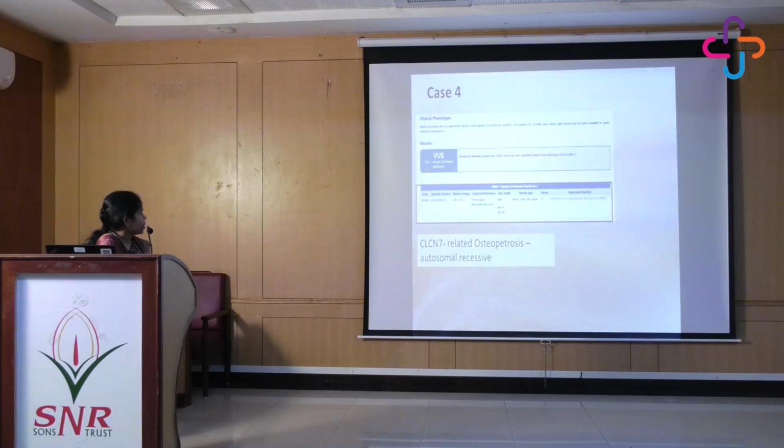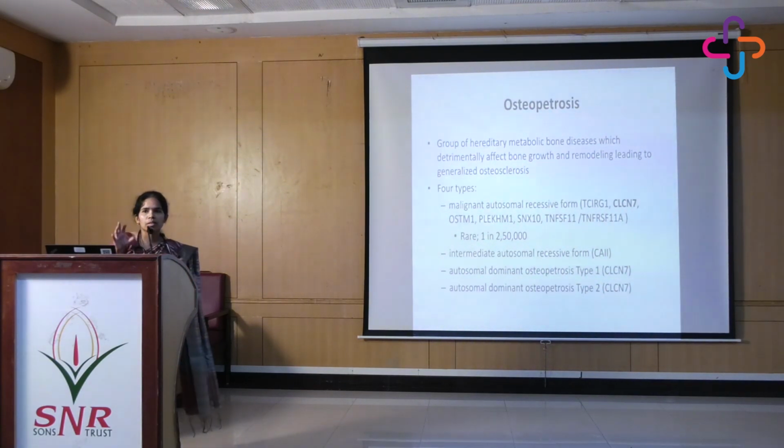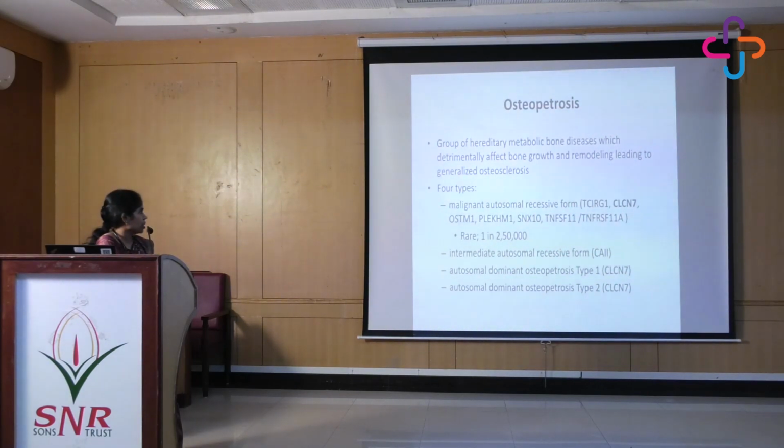osteopetrosis. So osteopetrosis we confirmed, we did a genetic workup, and he had a homozygous mutation in the CLCN7 gene, which codes for the autosomal recessive form of osteopetrosis. Now, osteopetrosis is a group of metabolic disorders which affects bone growth and remodeling. So the problem is here with the osteoclasts. Either the number is low or they are defective. So that is why the bone resorption does not take place. So the bone is going to keep on getting deposited, and that is responsible for this disease.